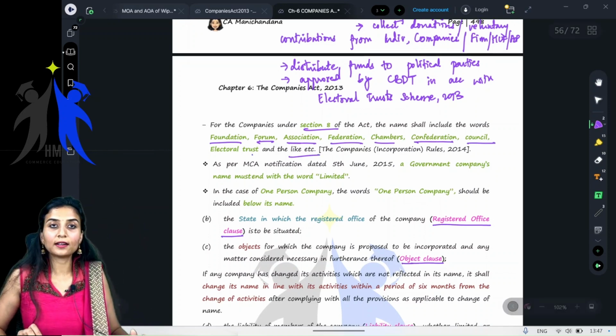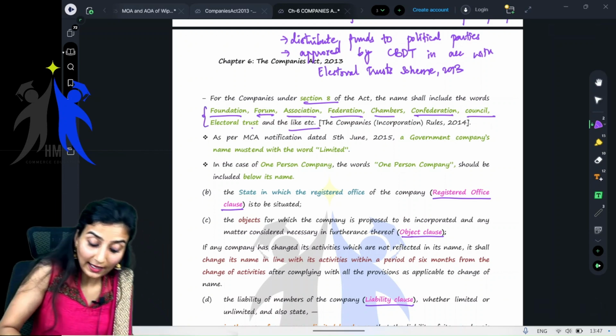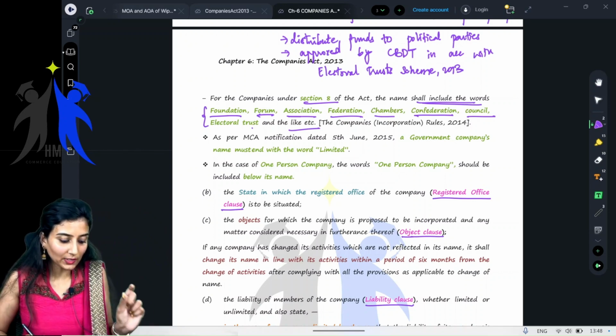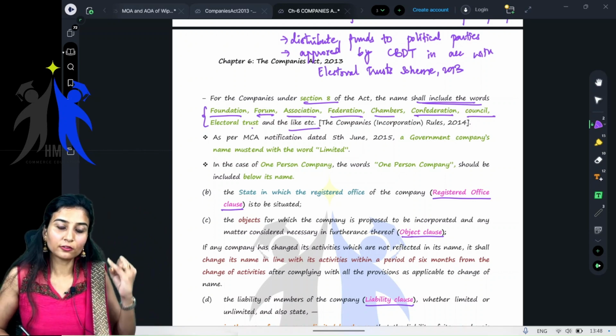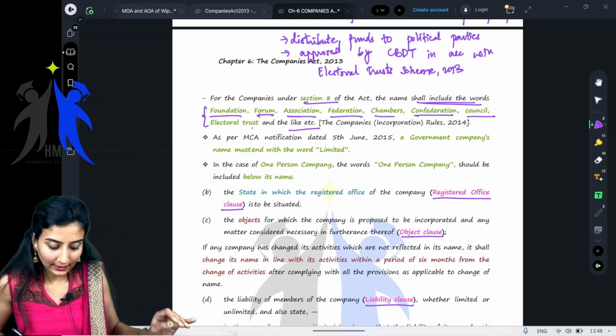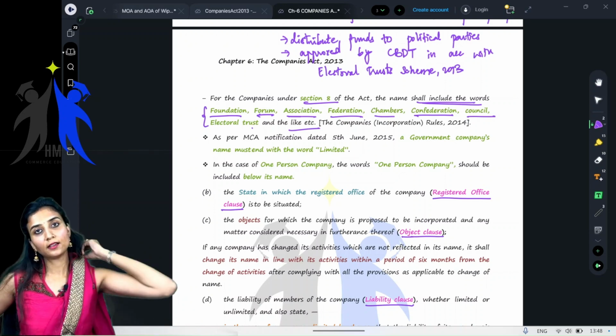So for Section 8 companies, all of these are allowed. If you are incorporating a Section 8 company, the name shall include either foundation, forum, association, federation, chambers, confederation, council, electoral trust, etc.